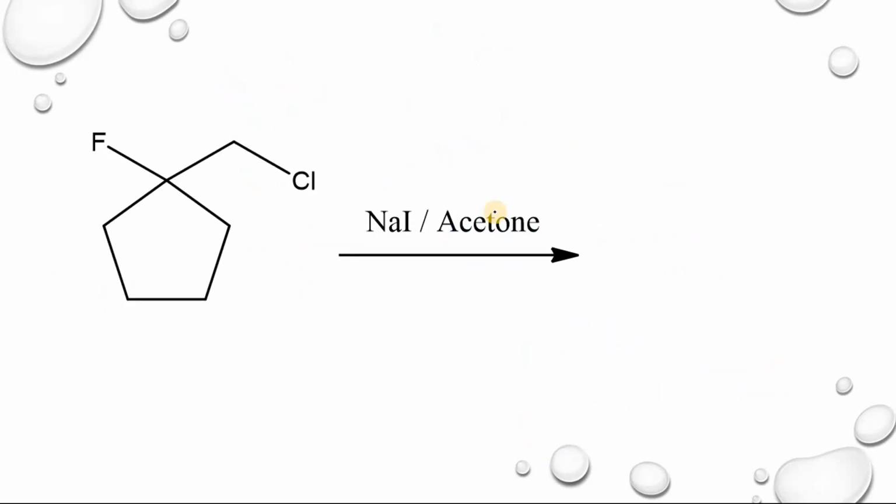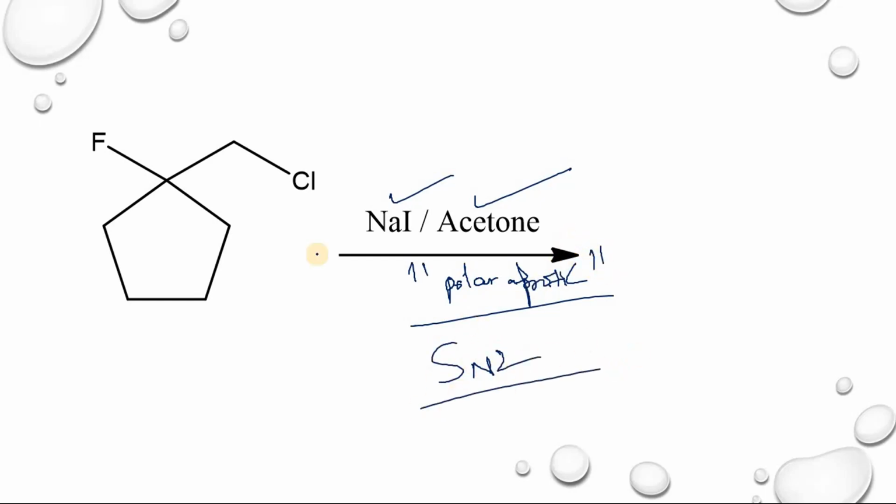Suppose you use sodium iodide in acetone. This one is a polar aprotic solvent. We know that for polar aprotic solvents, SN2 is favorable.